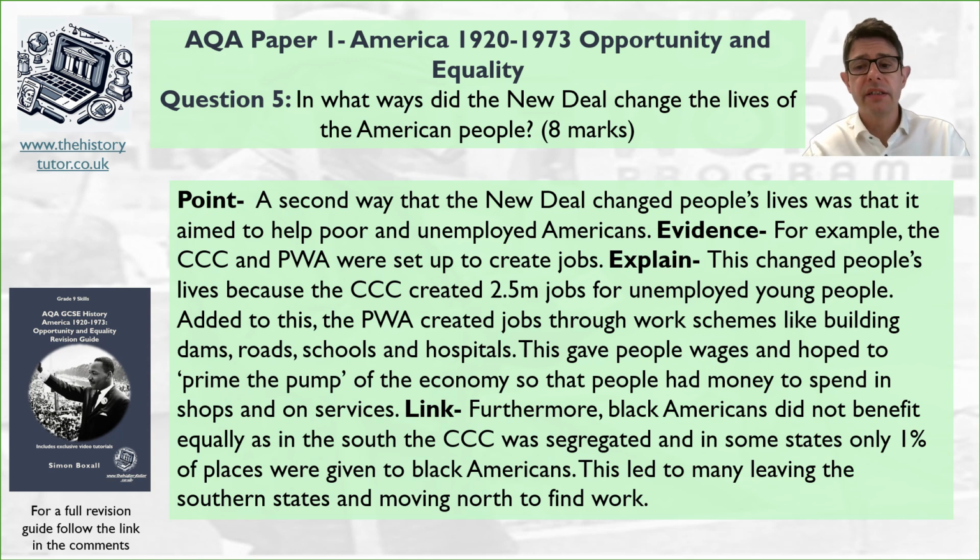Furthermore, black Americans did not benefit equally, as in the South the CCC was segregated in some states and only 1% of places were given to black Americans. This led to many leaving the southern states and moving north to find work. Okay, so we've got that idea of the continued migration of black Americans around America. Okay, so I hope you've managed to do that in 5 minutes, did you? Okay, got some good facts in there. Hopefully you've managed to do a good job and got a similar idea to what I've got there.